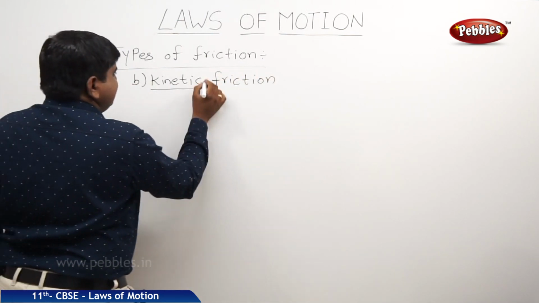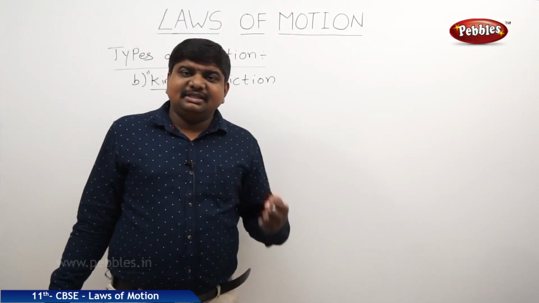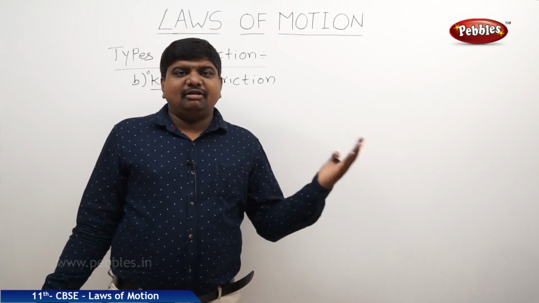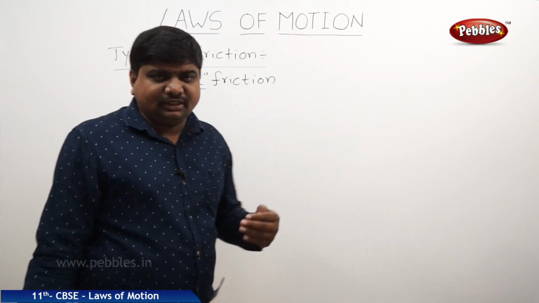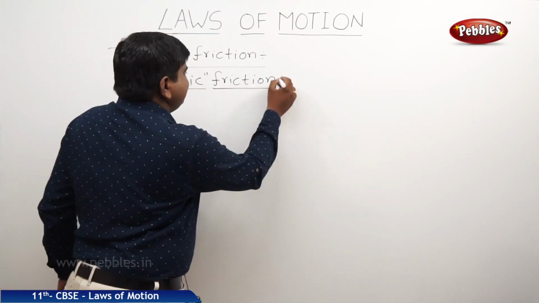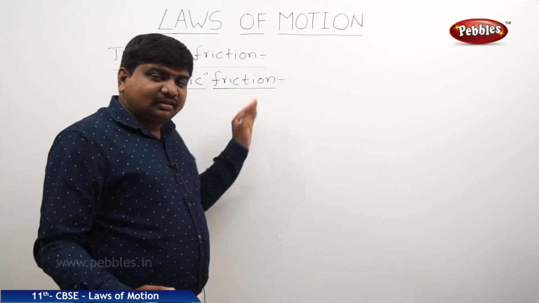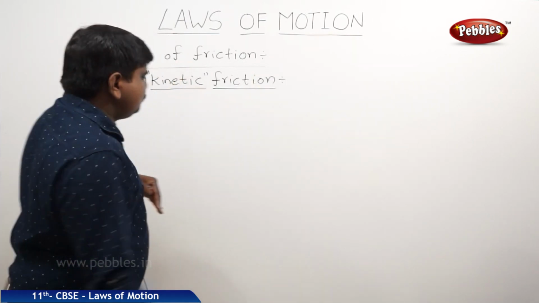The definition itself says, kinetic energy means the energy which is possessed by a body while it is in motion, by virtue of its motion. Like that, kinetic friction means such a type of friction which comes into play whenever a body is moving on the surface of another body. So what is the way to define it?